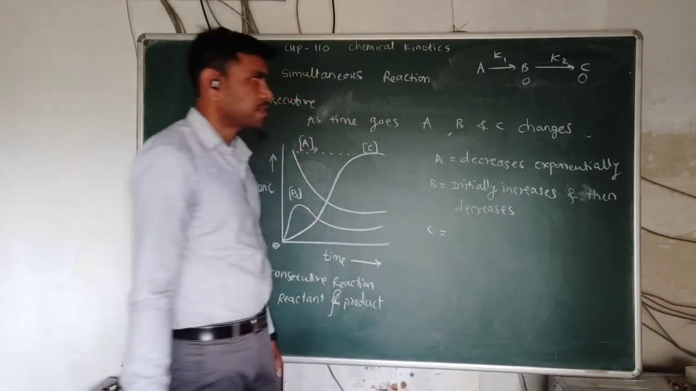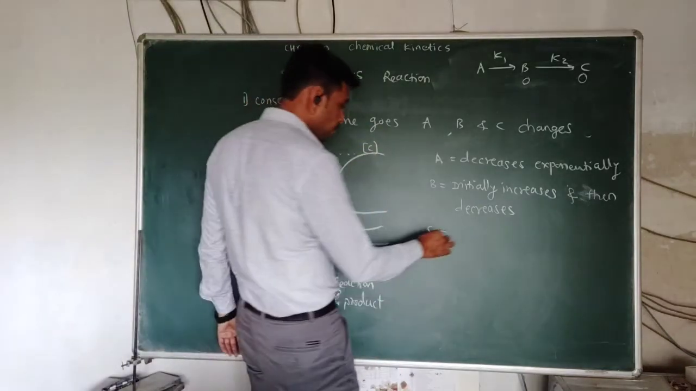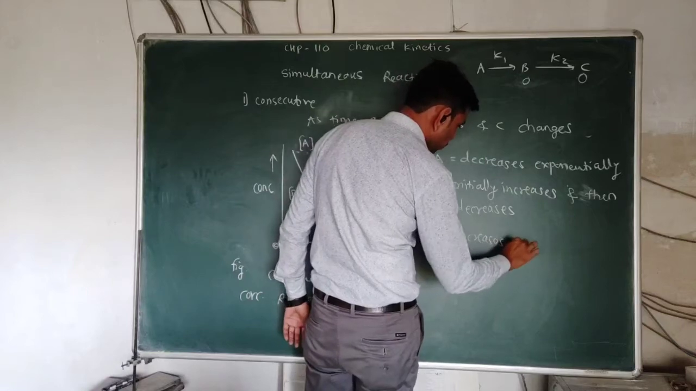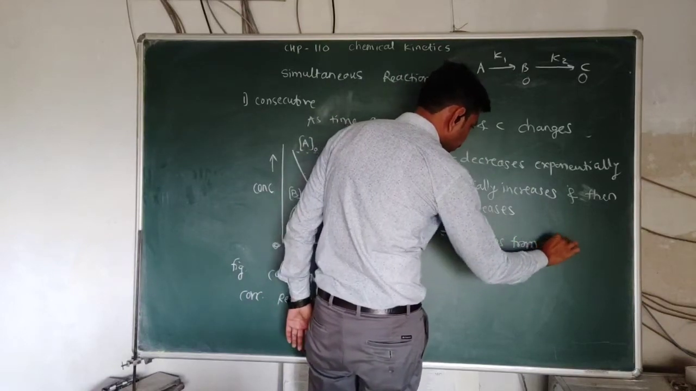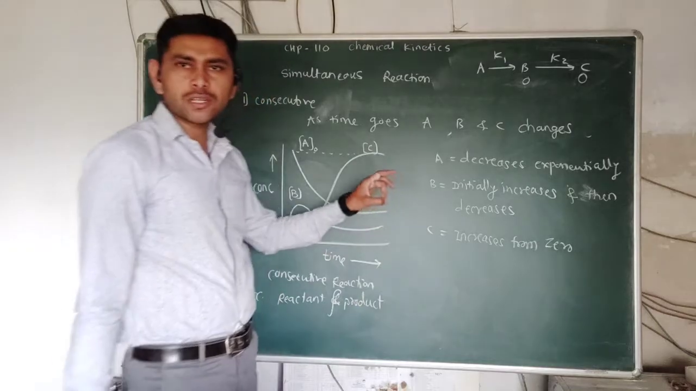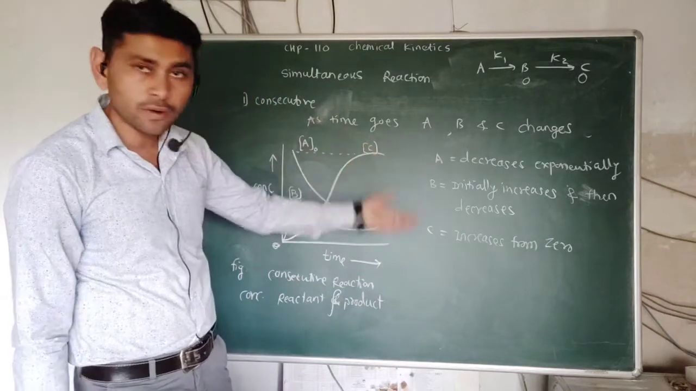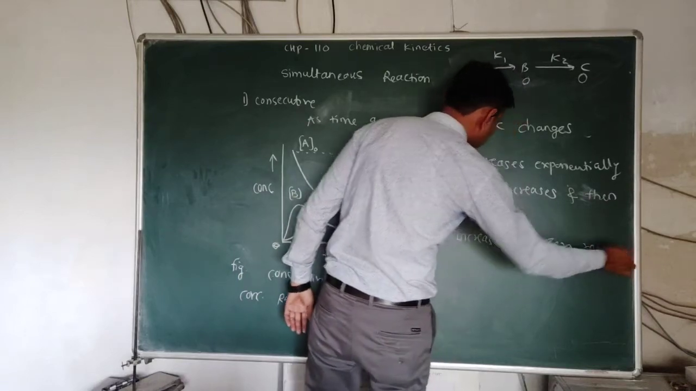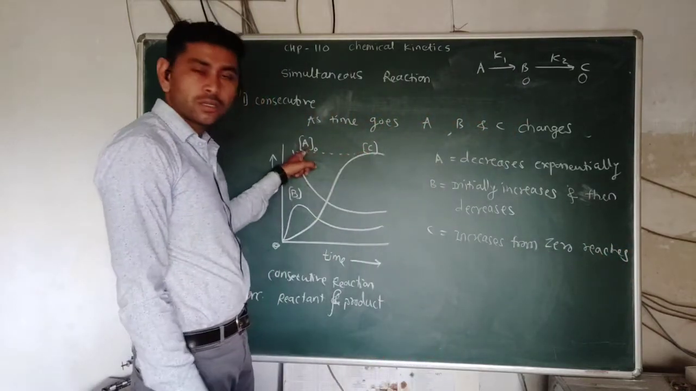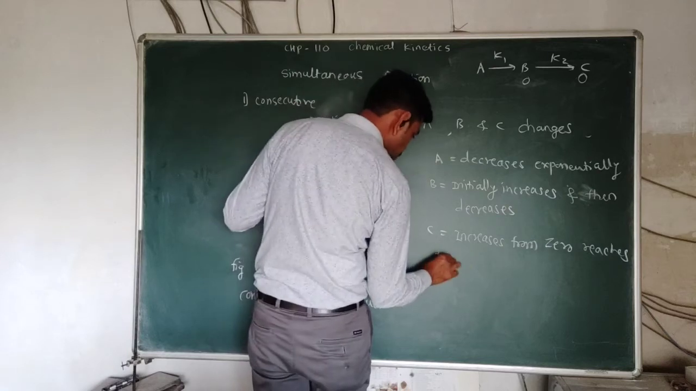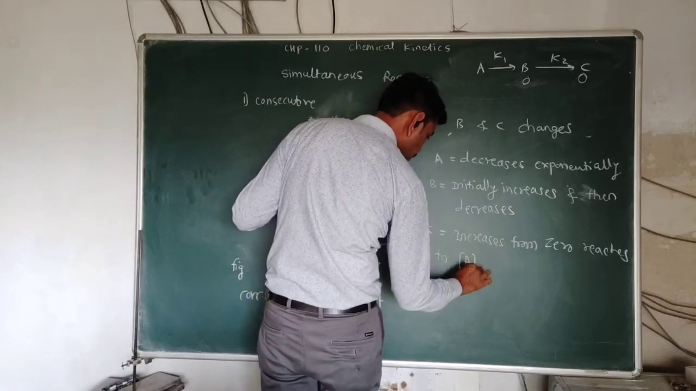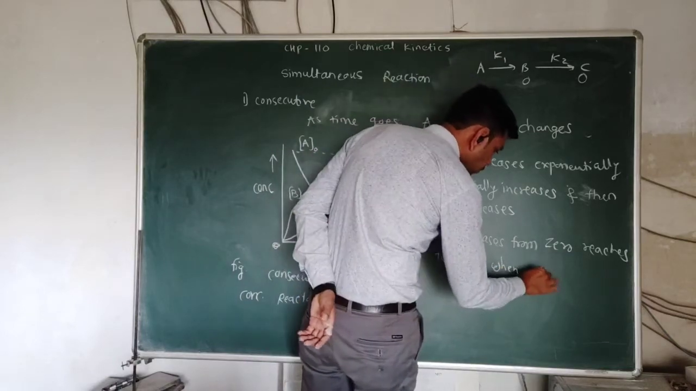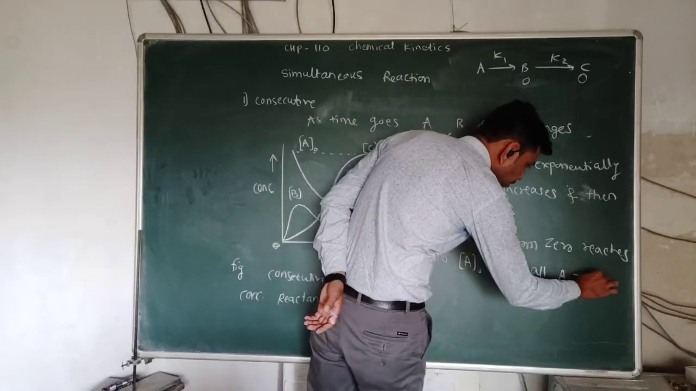What about the concentration of C? The concentration of C increases from 0 and reaches which concentration? It reaches the initial concentration of reactant A. When does this condition occur? When all A gets converted into C.